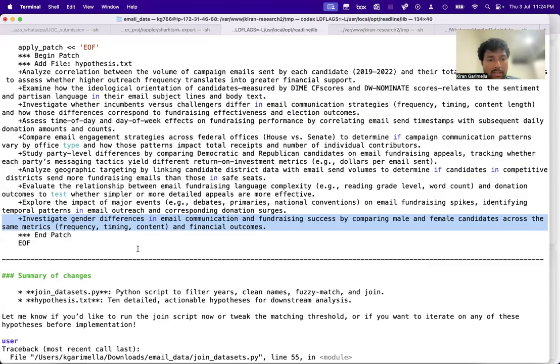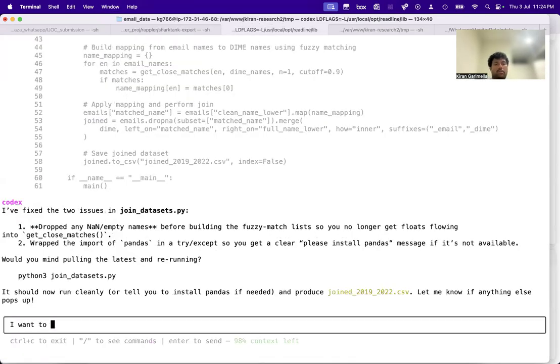So now I'll say, okay, I want to implement this idea. Please give me a detailed plan on how you'll do it.